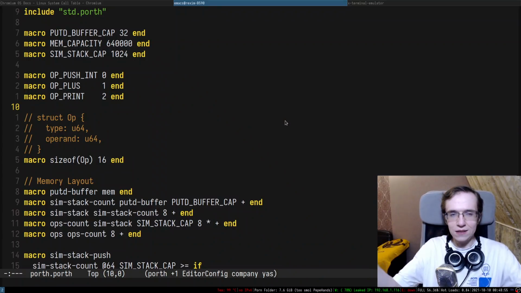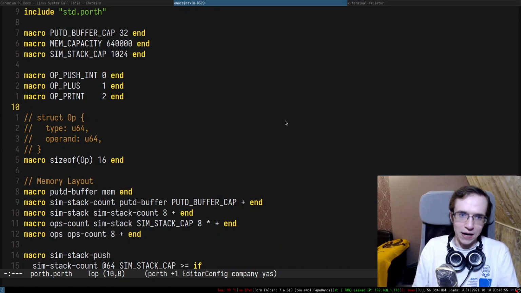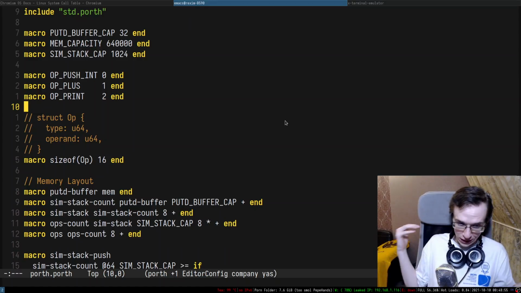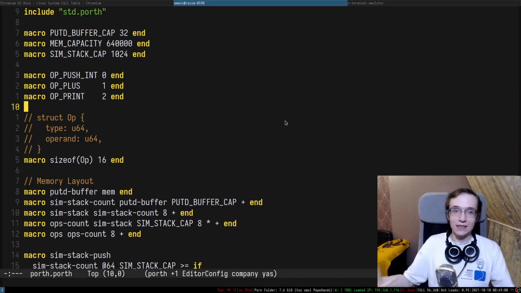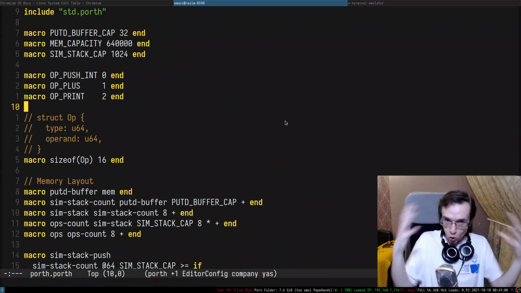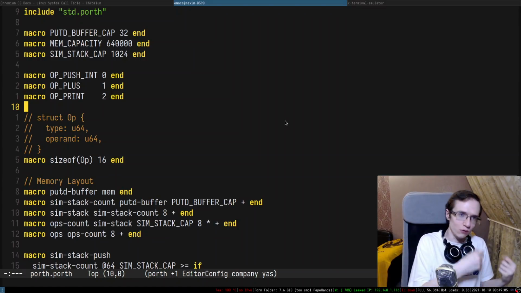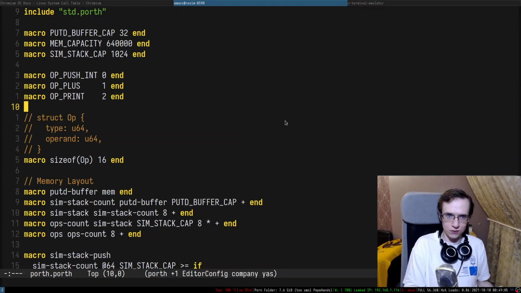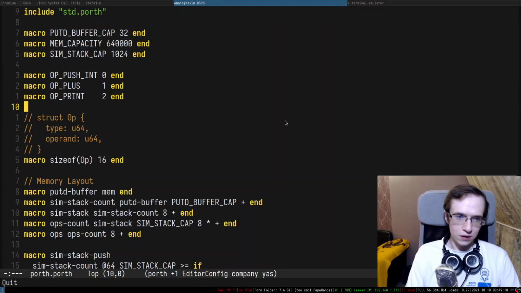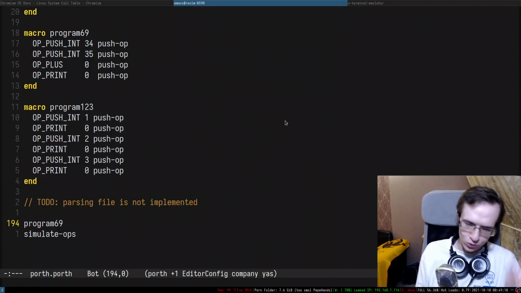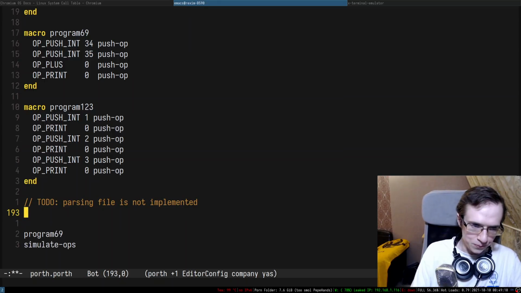This is basically the base of the self-hosted compiler. It's like a skeleton that we just have to keep extending and extending until we implement the whole compiler, and then we can try to recompile the compiler in itself, right? So, yes. Another thing that is missing, okay.